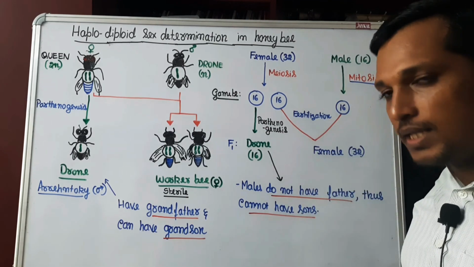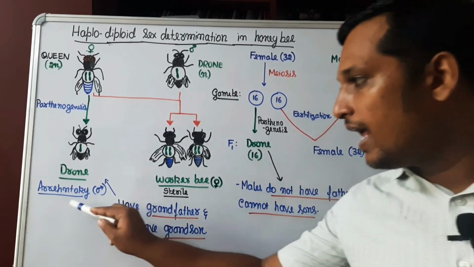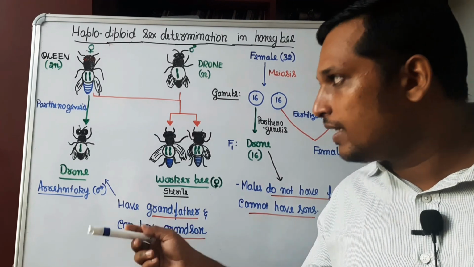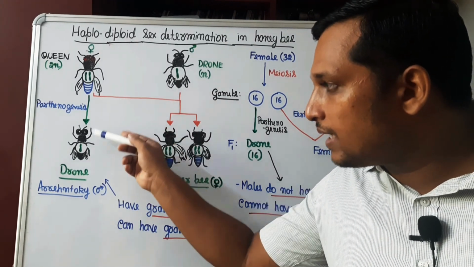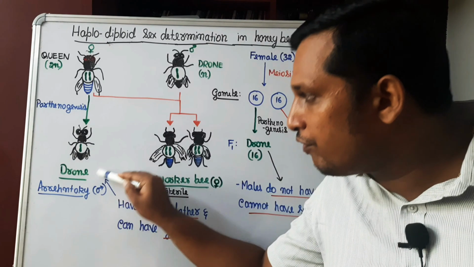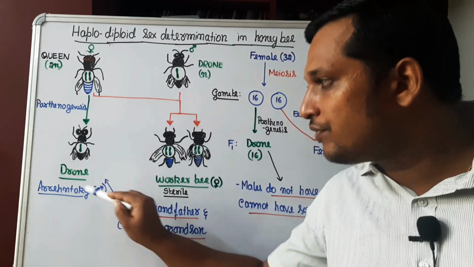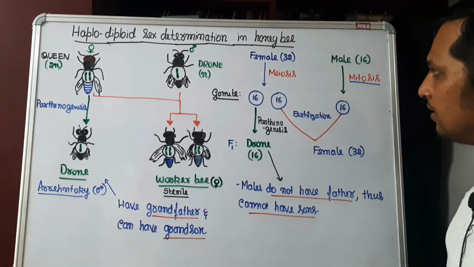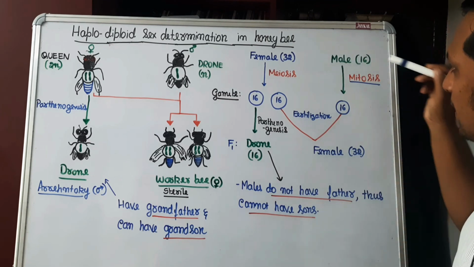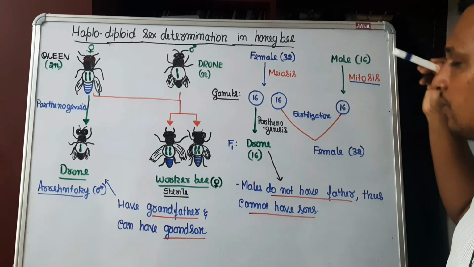What type of parthenogenesis it is? It is called arrhenotoky. What is arrhenotoky? Through parthenogenesis, individual formed is male. If male is formed, that is arrhenotoky. Let us check how the male is. Male is having only 16 chromosomes.